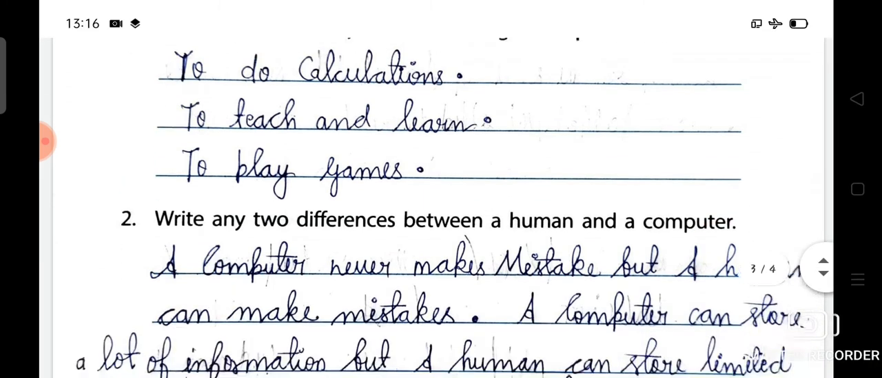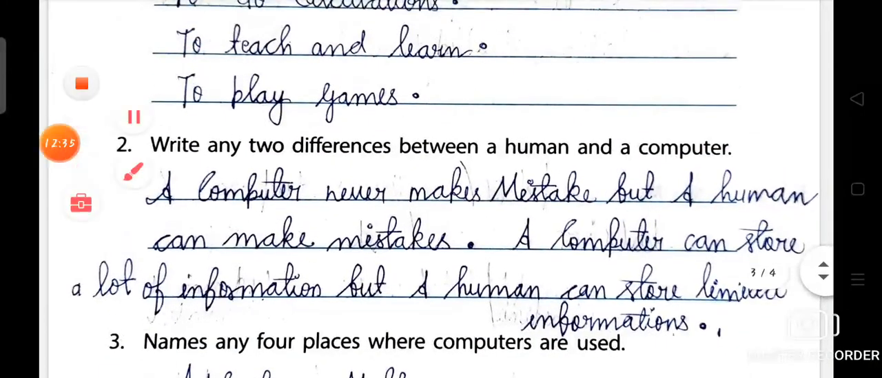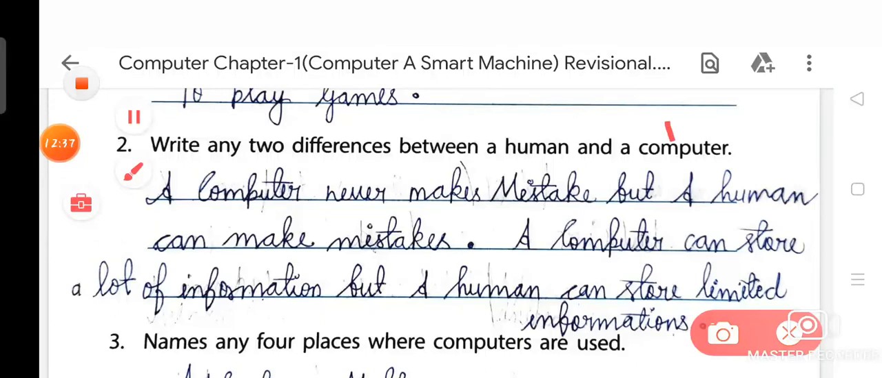So now we are going to discuss question number 2 from your chapter: write any two differences between a human and a computer. As you know, there are a lot of differences between a human and a computer. Like the first difference is that a computer never makes mistakes but a human can make mistakes.